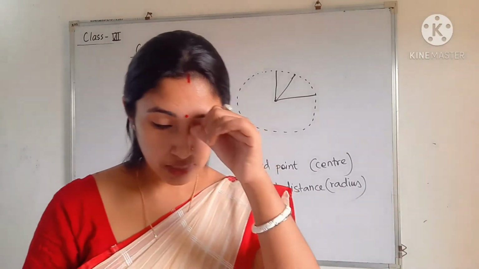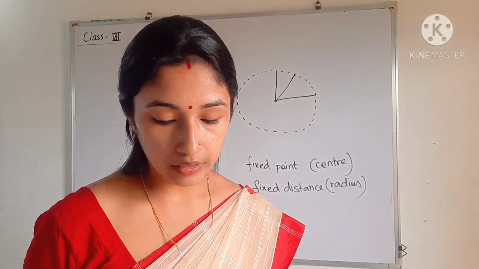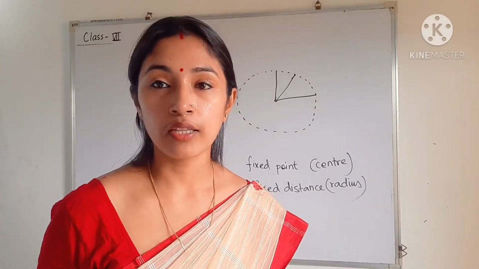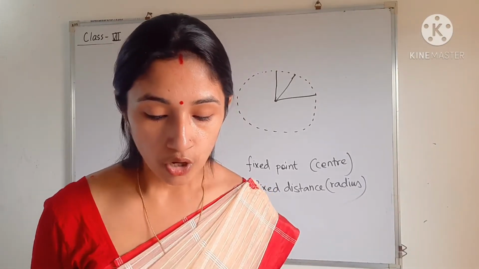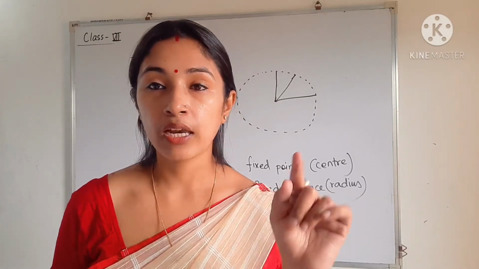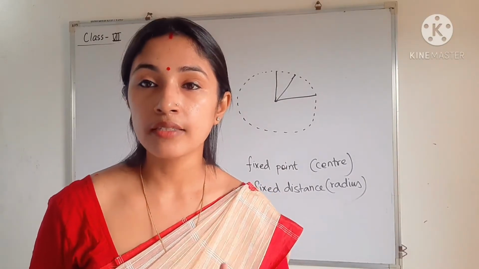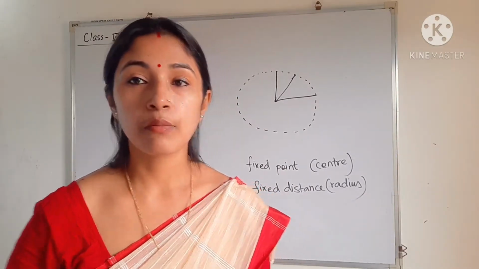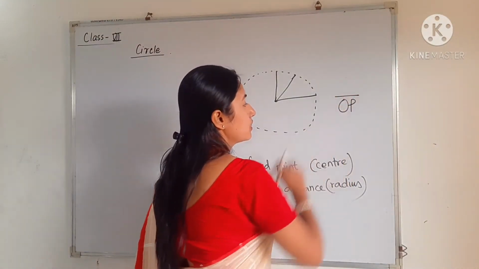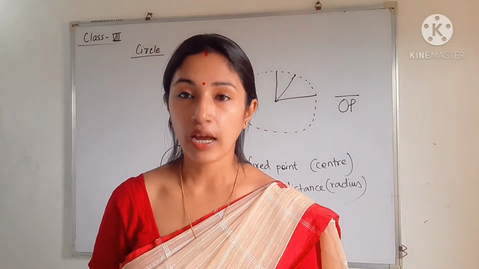Okay, so next is radius. Here it is written a line segment with one end point at the center and the other end point at the boundary of the circle. Okay, that line is called radius. So how to represent a radius? See, here it is written OP, and above OP a line is there. That is the symbol for line segment. Remember, that is the symbol for line segment. Radius is also a line segment.